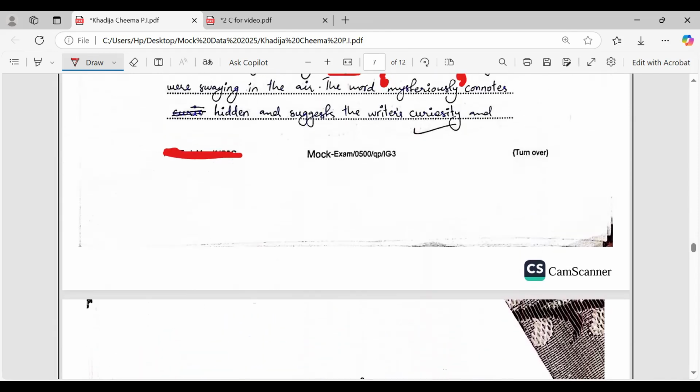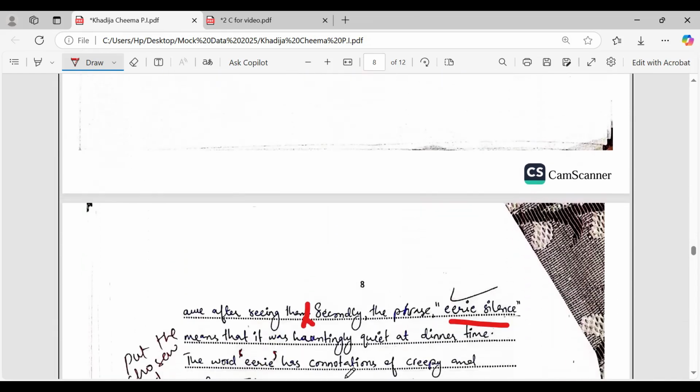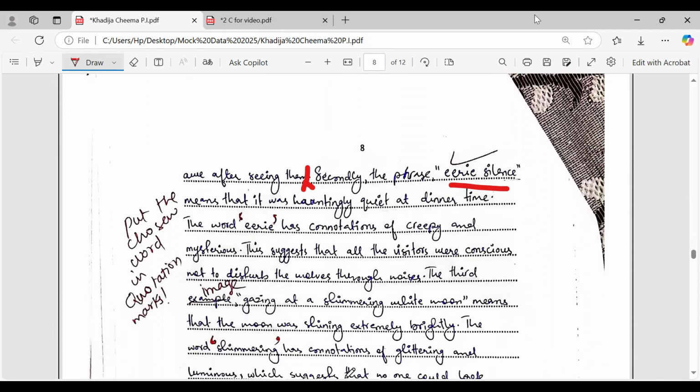Yes, it has been written over here, because the word suggests indicates that now the effect is being written. This was the connotation, and this is the effect of that chosen image. So this is correct. I was just confused, and I thought I should clarify it so that the audience is not confused. So the second phrase is eerie silence, meaning that it was hauntingly quiet.